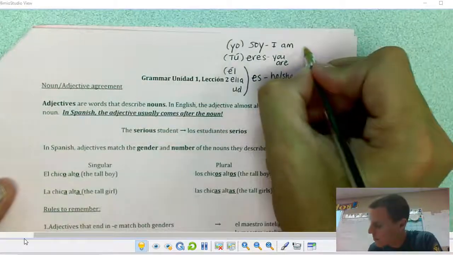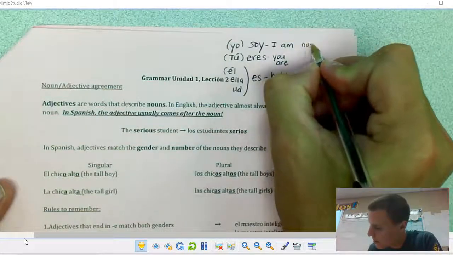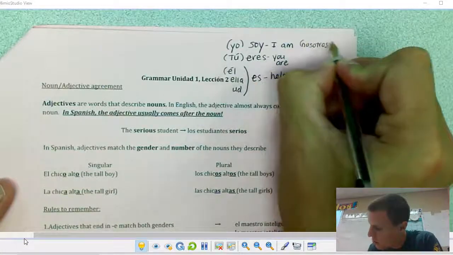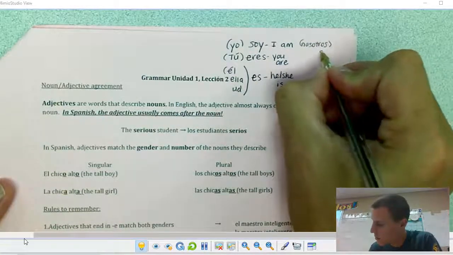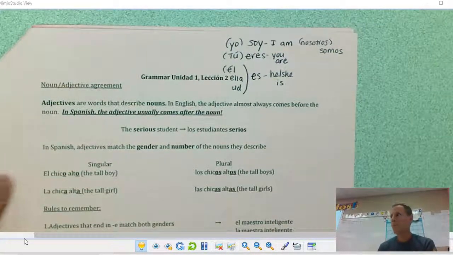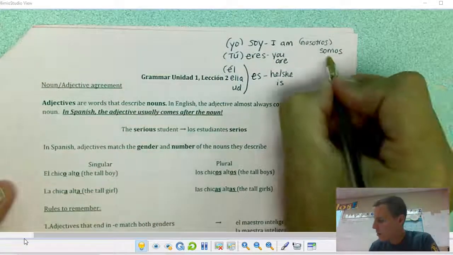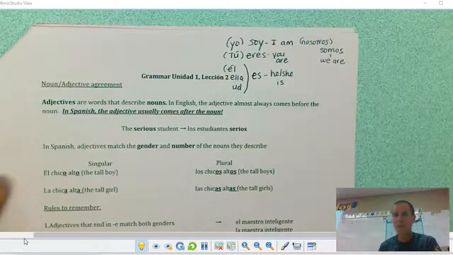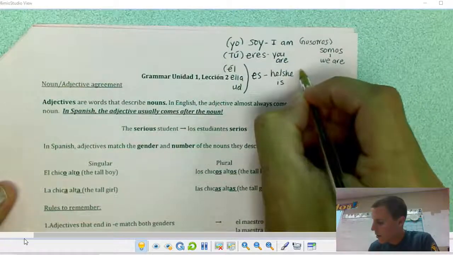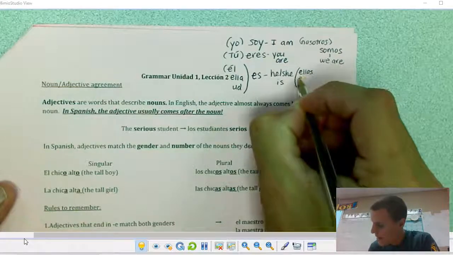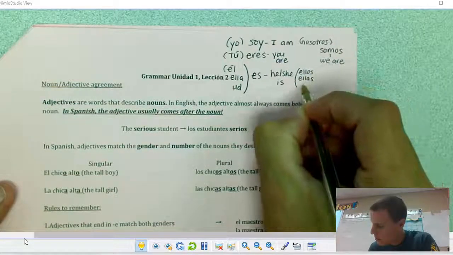Nosotros is our next subject. I'll put that up in the top right. The nosotros form of ser is somos. And that means we are. And then we've got in parentheses here, ellos or ellas or ustedes.